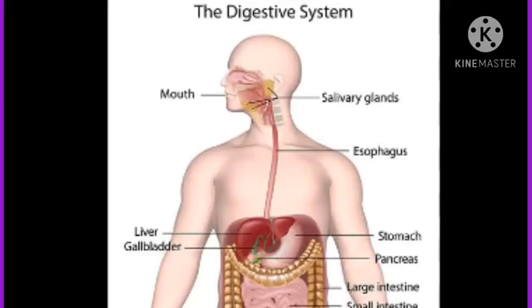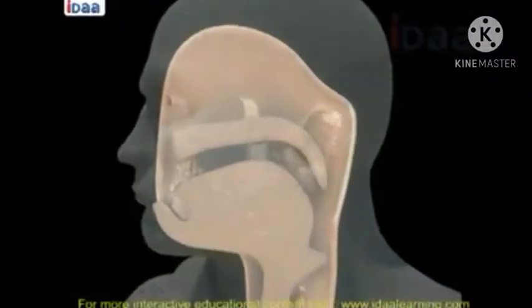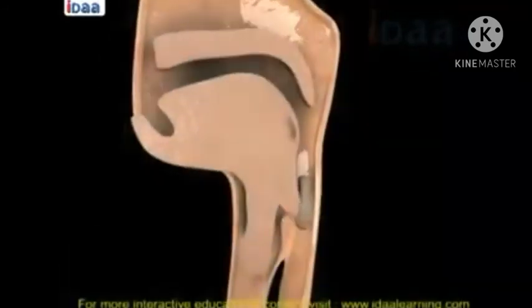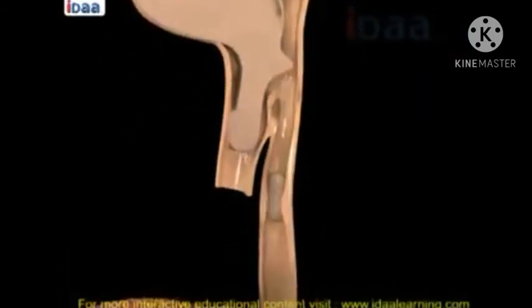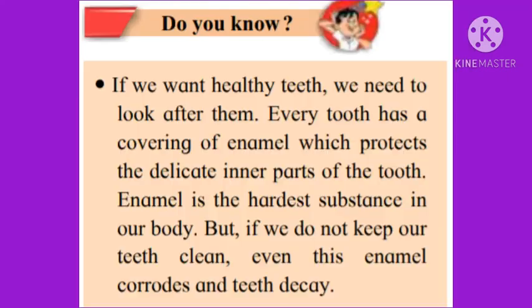The upper ends of both the esophagus and the windpipe open in the throat next to each other. When food is swallowed, the windpipe remains closed. But when we eat in a hurry, the food may enter the windpipe and cause us to choke on it. This is the reason why we must not eat in a hurry. We must also avoid speaking and eating at the same time.